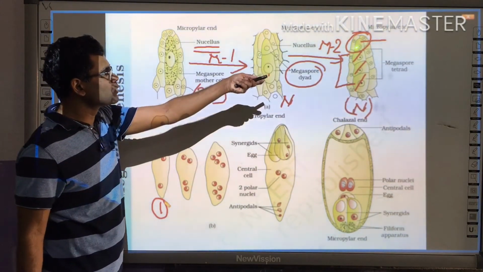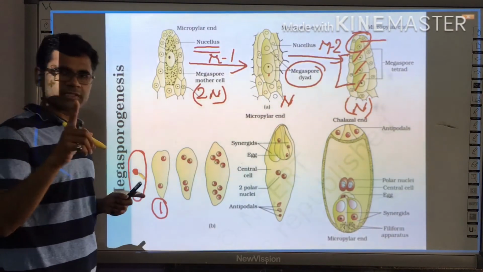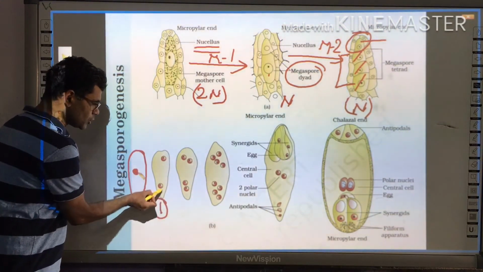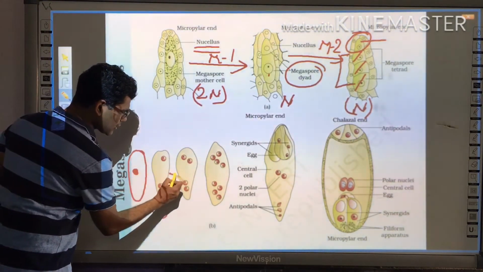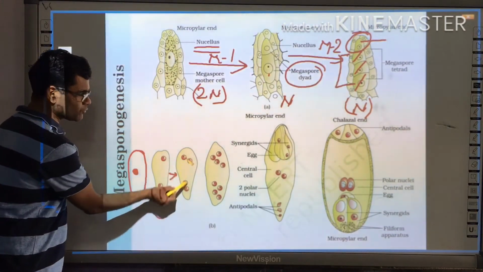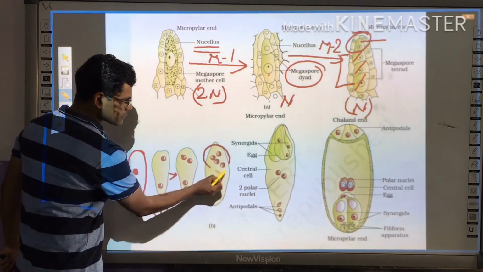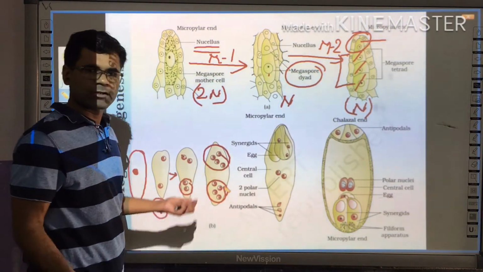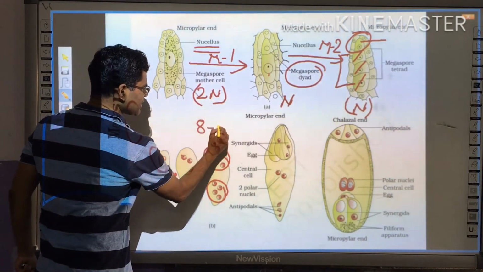As a result, the one nucleus is split into two. Suppose this is the one spore, the first spore. It undergoes a simple mitotic division to form two nuclei. These two nuclei further undergo division: this will divide into two, this will divide into two. So now completely 4 nuclei are there. These again divide into 4 and 4 by simple mitotic division. So at this stage, this is called the 8 nucleated state.